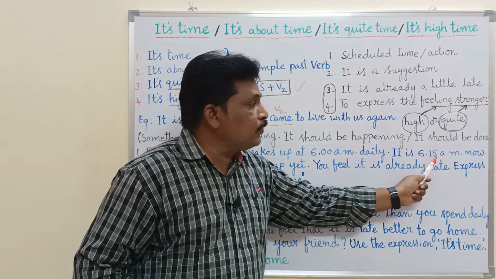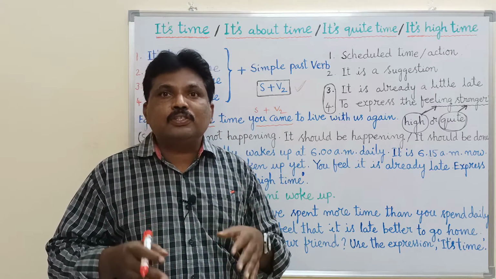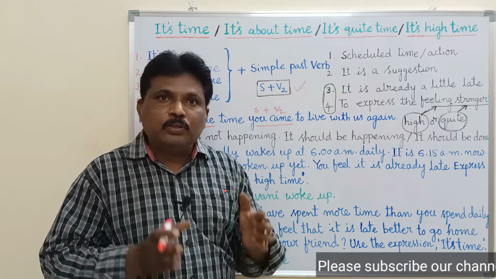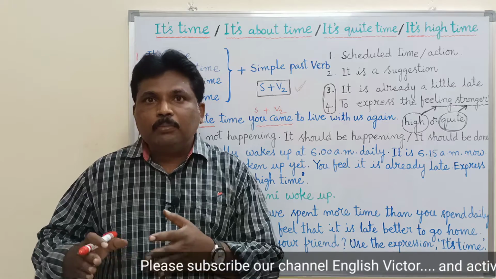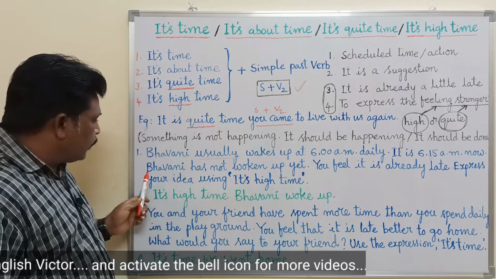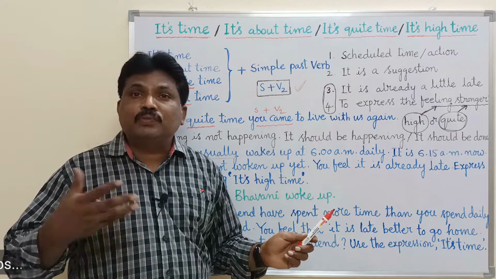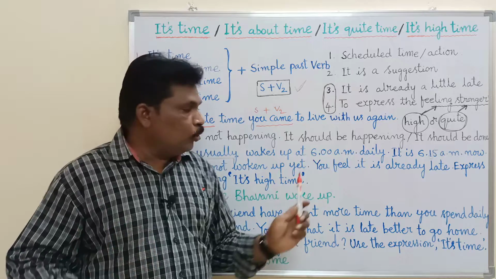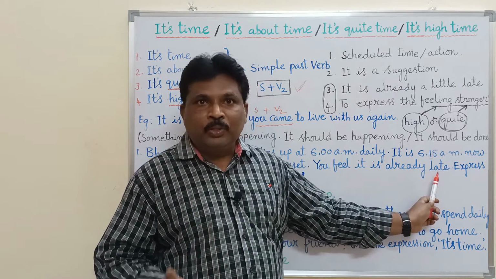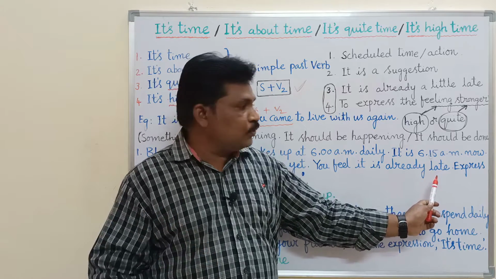It is 6:15 a.m. now. Today the time is 6:15, so 15 minutes have passed. The usual time is 6 o'clock, and today the time is 6:15, so 15 minutes already late. Bhavani has not woken up yet. Even after 6:15, Bhavani has not woken up. You feel it is already late. You have understood. You have observed that Bhavani has not woken up even after 6:15.